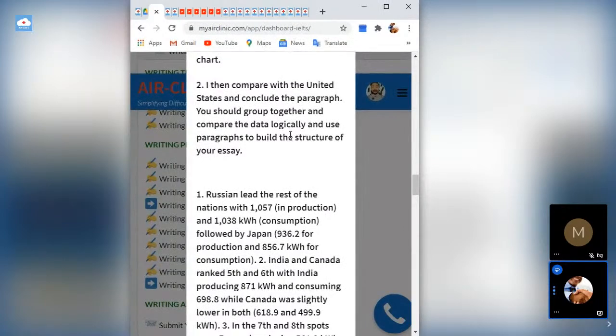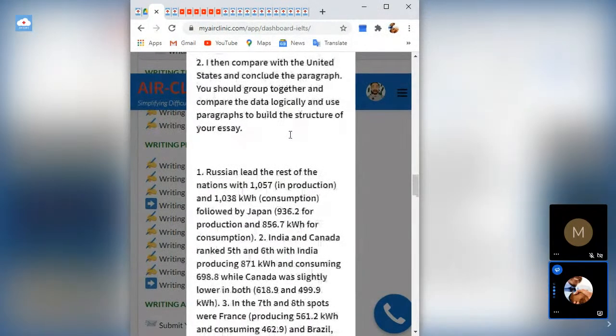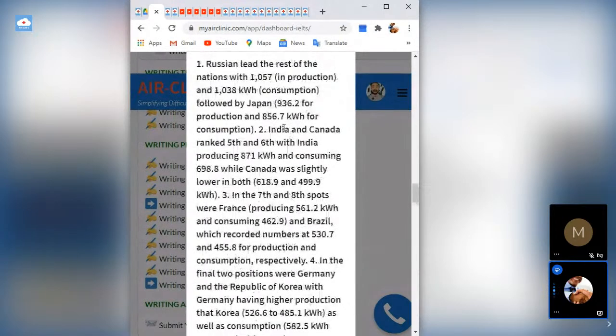And this is the same pattern. They are going to ask you questions over the years, and this is the same pattern. So you have to follow the formula. Then he went ahead to state the third part. This is like the third paragraph now. He's now saying Russia led the rest of the nations with this.